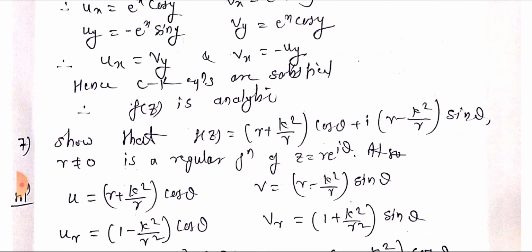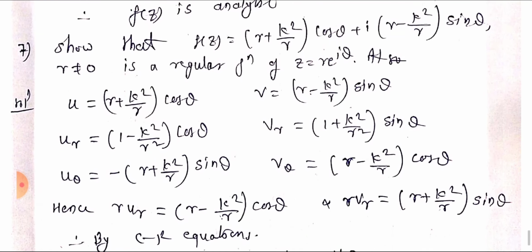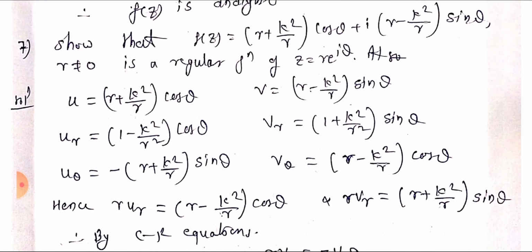Next example, show that f(z) equal to (r plus k square by r) cos theta plus i into (r minus k square by r) sin theta, r is not equal to 0, is a regular function of z equal to r e raised to i theta. This is a given function in polar form. Regular means we show that the given function is analytic. Analytic means we show that the given function satisfies the CR equations.